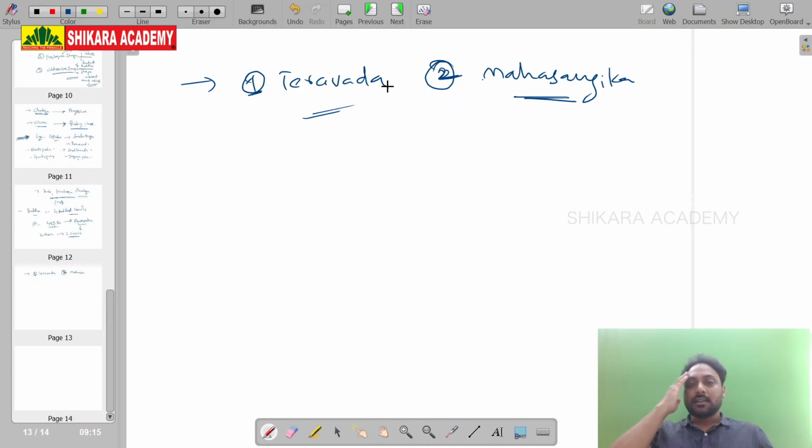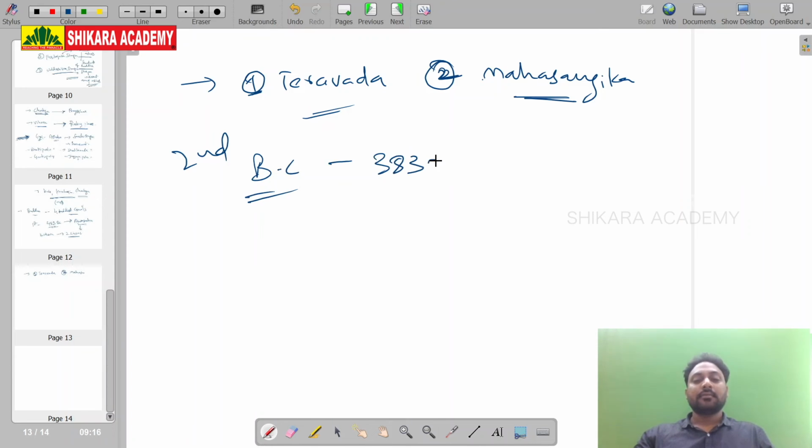Theravadas and Mahasangikas, these are the two schisms. Now, the second Buddhist council, 383 BC, arranged by King Kalashoka.